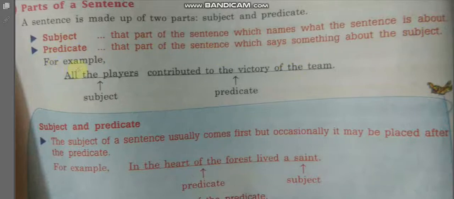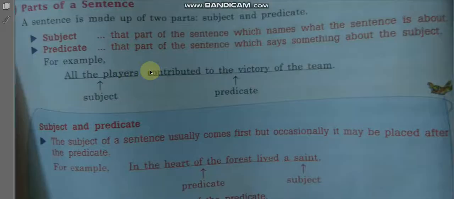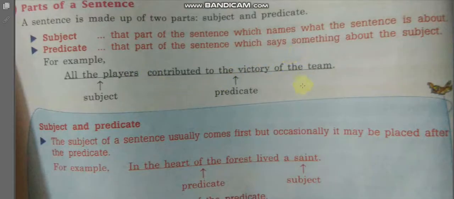For example, all the players contributed to the victory of the team. In this sentence, all the players is our subject, and contributed to the victory of the team is the predicate part.